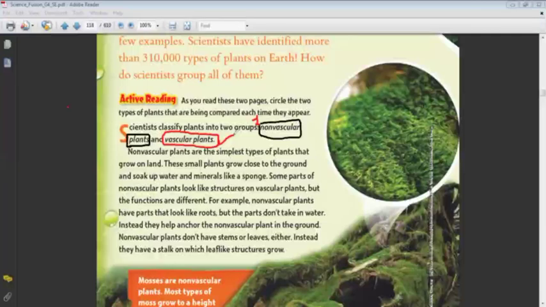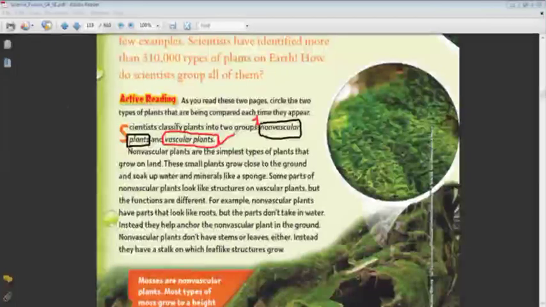Okay. Let's talk about non-vascular plants. We will find that the non-vascular plants have some properties that differ from vascular plants.